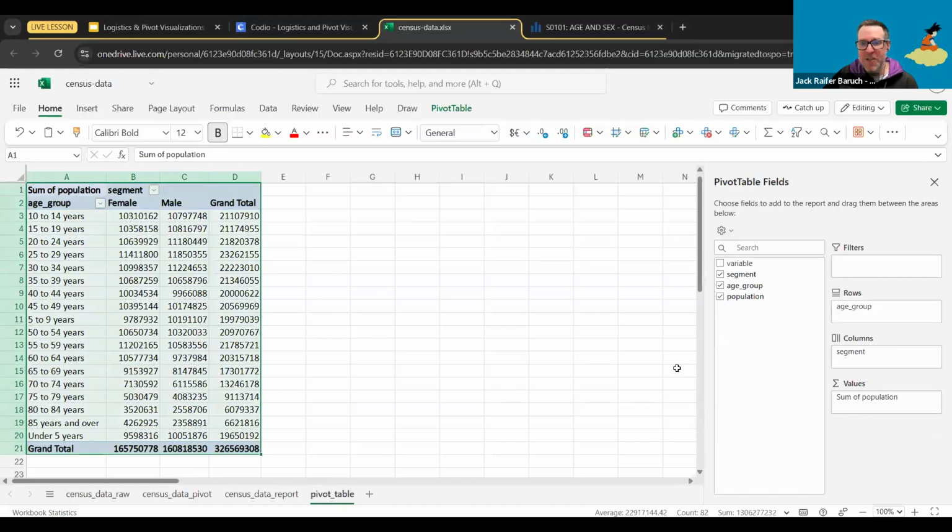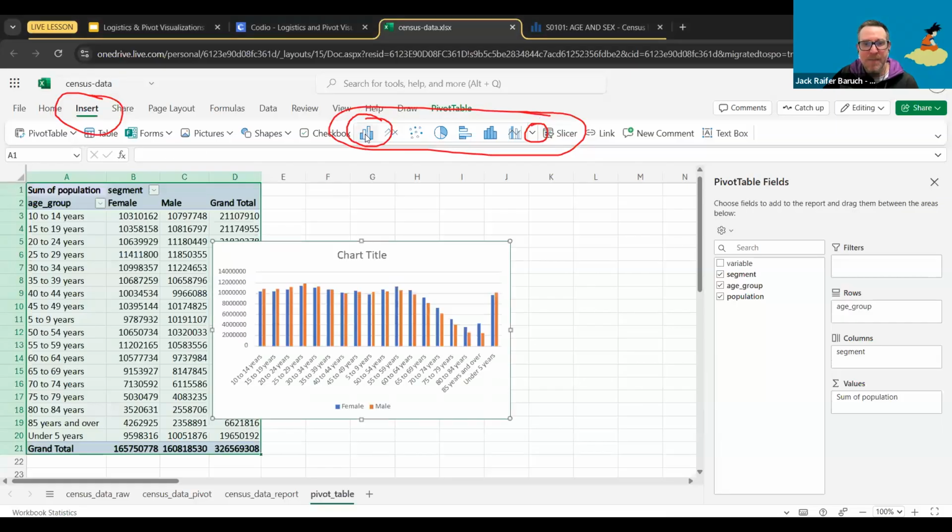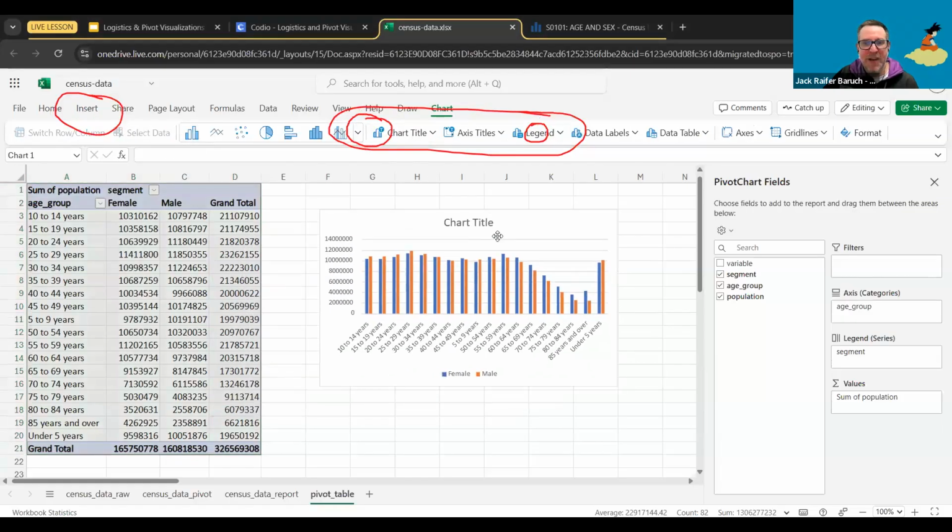and we're going to go over to insert. So again, we have our nice insert place. So we're going to click on insert. And as you can see, here's the area where we have the charts. You can open it up here, but in this case, we want this kind of chart. We can see it right there. That's our column chart. So we're going to click on that one. And that's it. Boom. We get our chart.